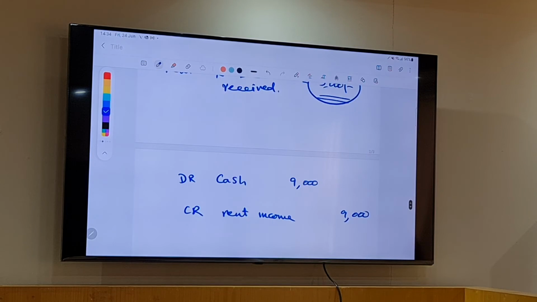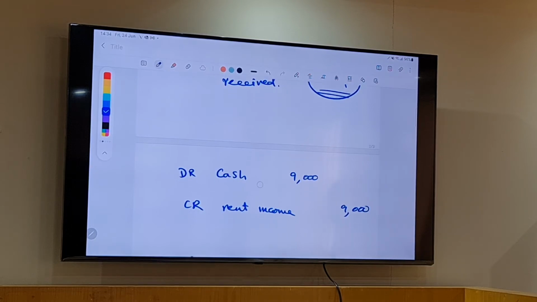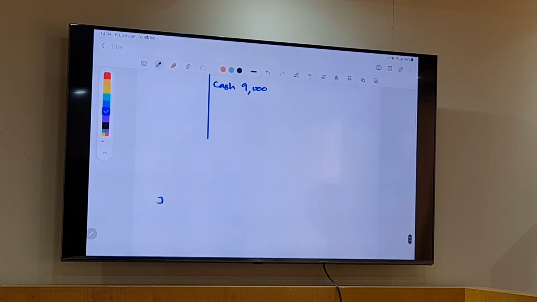So can I consider this 3,000 as part of my income? Yes. But had I received the money? No. So that means this 3,000 is a receivable rent income for me. Correct? So then what should the double entry be? I should debit rent receivable.